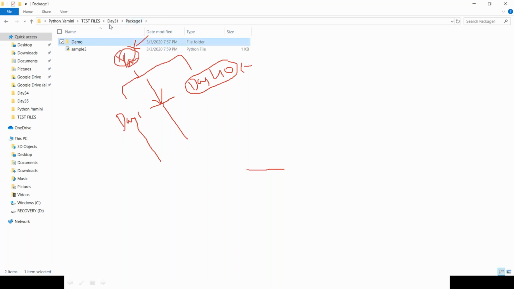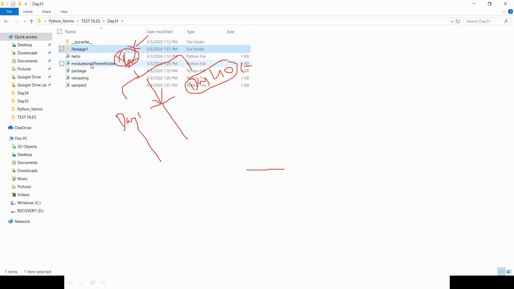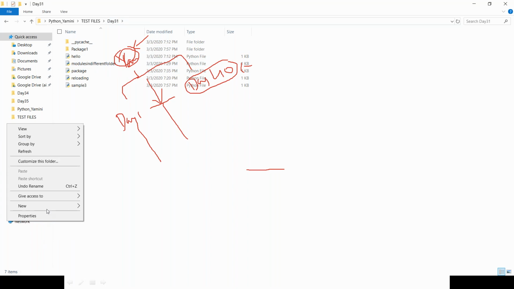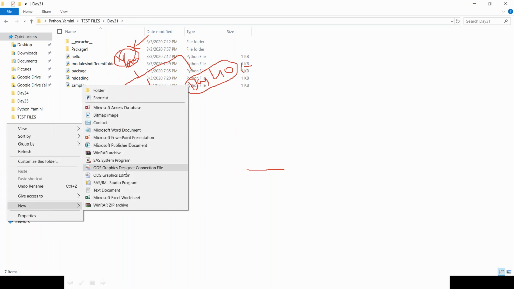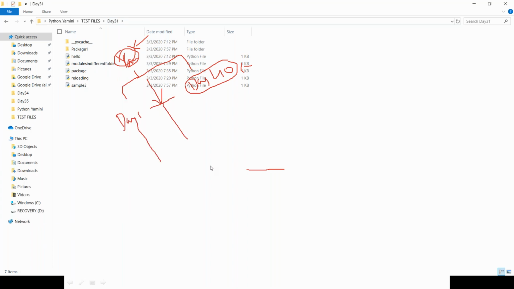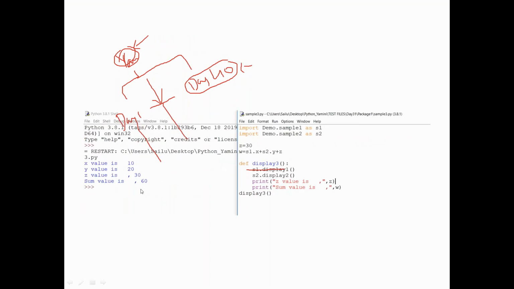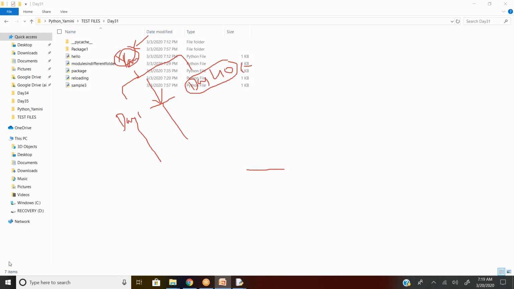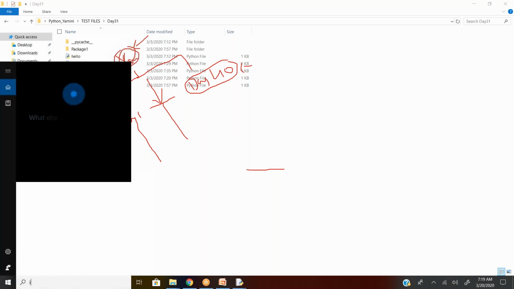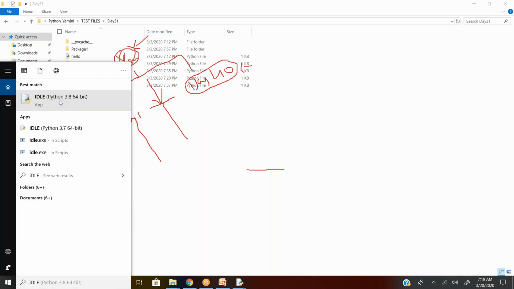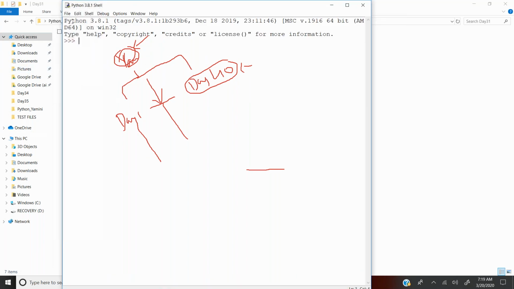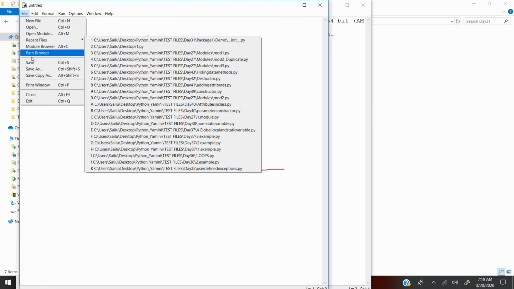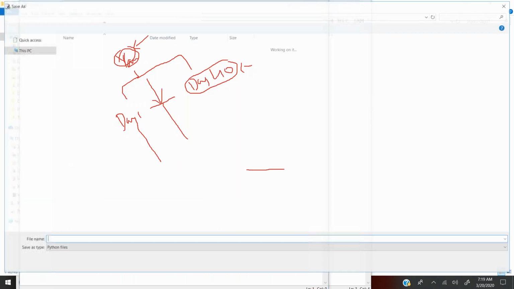But how can I know whether package one is a subfolder or a main folder? If I maintain one more file here, I'm just saving the file empty, nothing else.